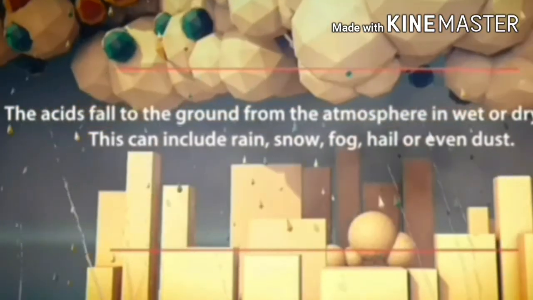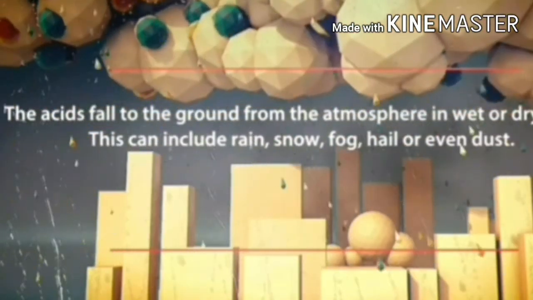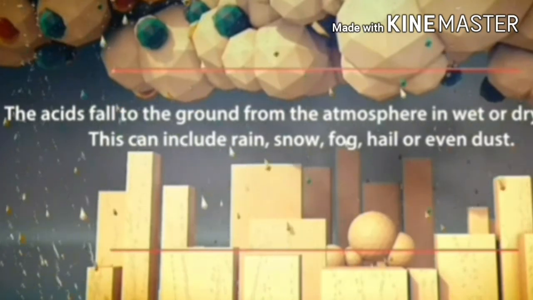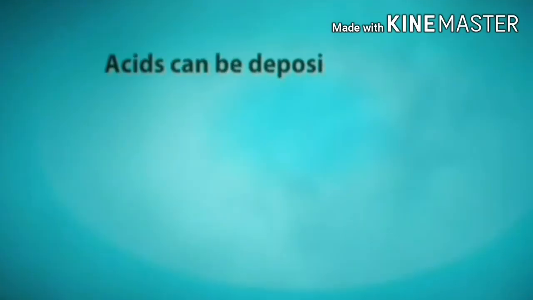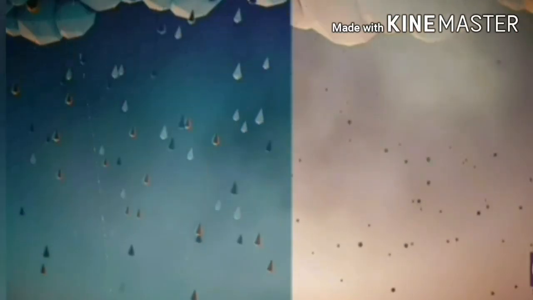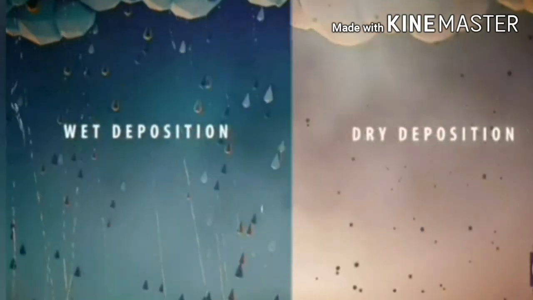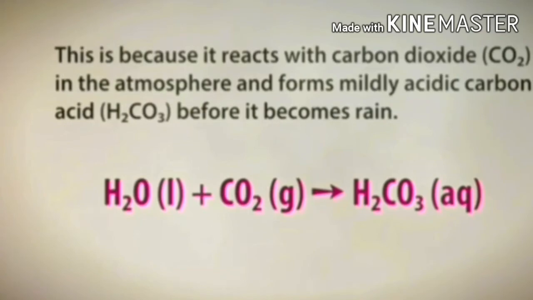Oxides of nitrogen and sulfur, which are acidic in nature, can be blown by wind along with solid particles in the atmosphere and finally settle down either on the ground as dry deposition or in water, fog, and snow as wet deposition. Sulfur dioxide is also absorbed directly on both solid and liquid ground surfaces and is thus deposited as dry deposition.